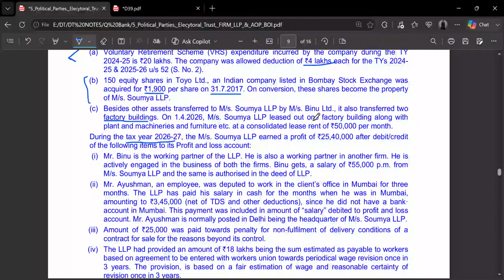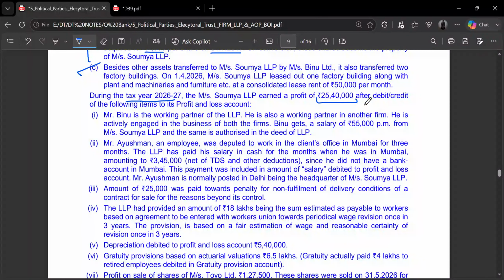So during the tax year, Somya LLP earned a profit of rupees 25 lakh 40,000 after debit and credit of the following items. This is the profit figure which Somya LLP has reached, but we have to check the book profits so that we can calculate the amount of remuneration allowed to the firm and make any adjustments that are needed to arrive at a correct PGBP figure.